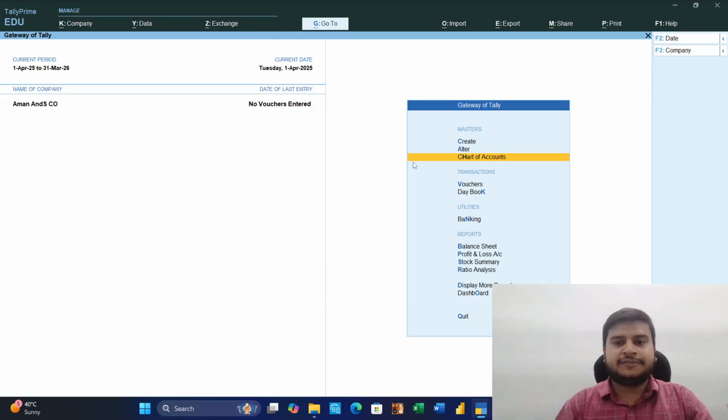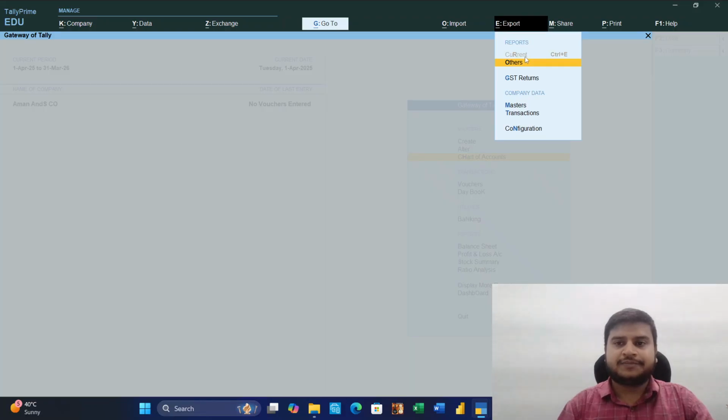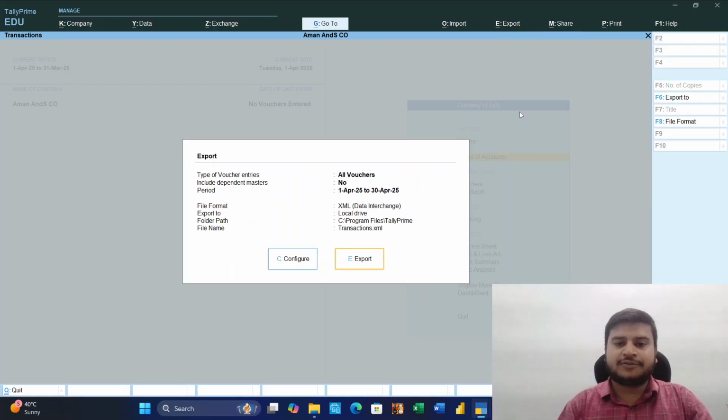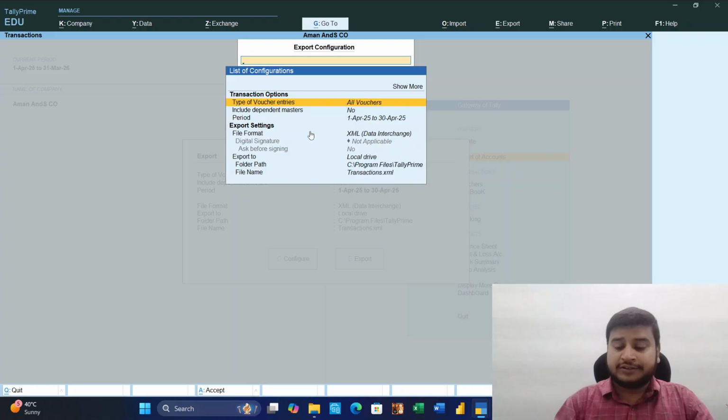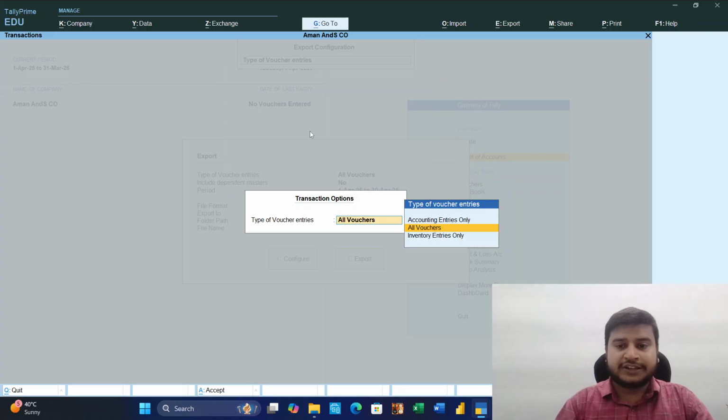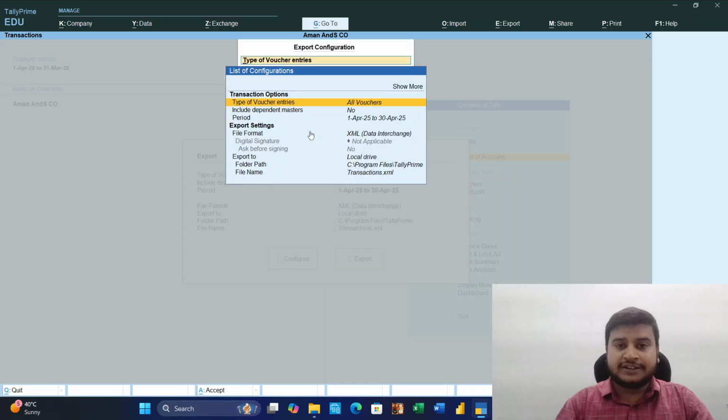And anything we want to export, we can get this option. Export GST return, masters, transactions. You can go by transaction export. The option is also configurable. We can get that in another format like all vouchers.